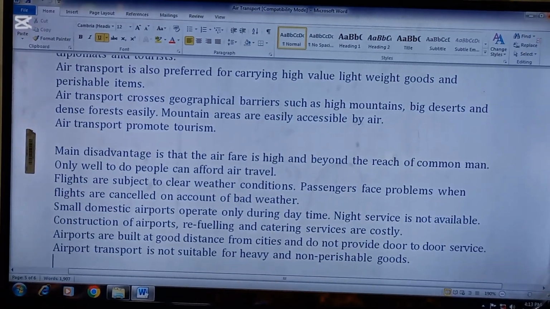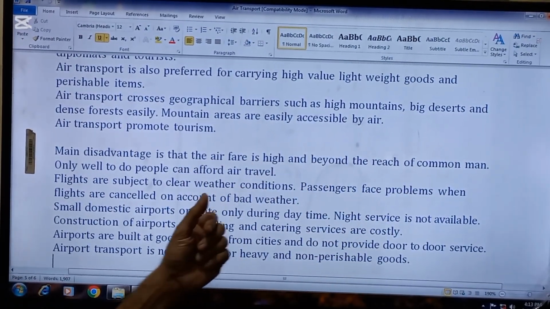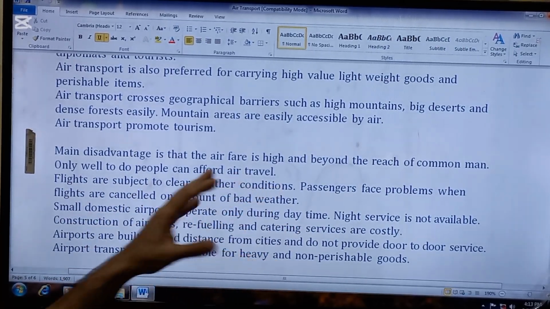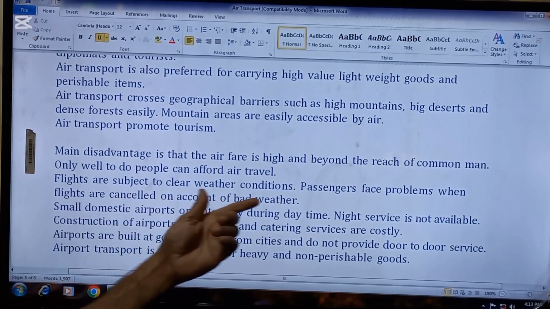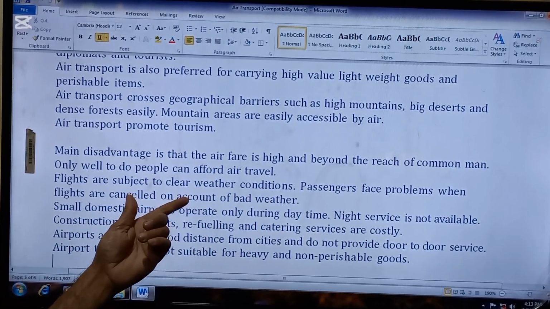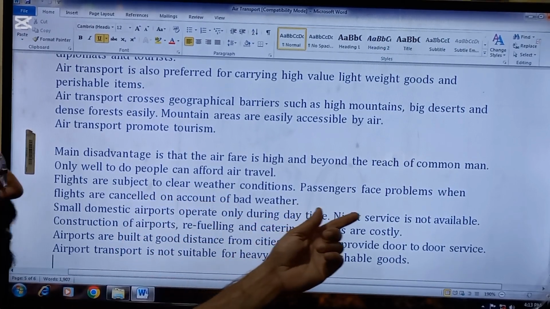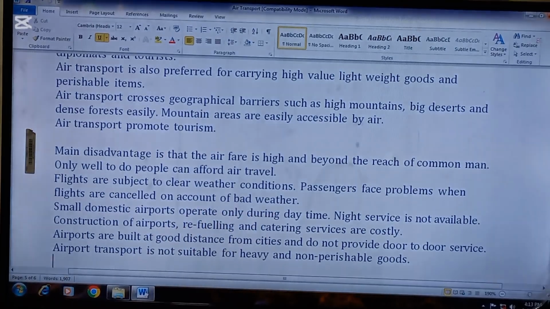Main disadvantage is that the airfare is high and beyond the reach of the common man. So this is the first disadvantage. Next, only well-to-do people can afford air travel. Next, flights are subject to clear weather conditions. So this is another disadvantage. If weather is not good, air transport may be interrupted. Passengers face problems when flights are cancelled on account of bad weather.